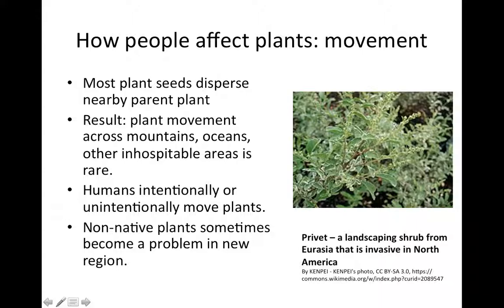And here's just one example. This is privet. There are several species of privet, which is a shrub. If you remember, Harry Potter lived on Privet Lane somewhere in the UK. It's been brought over several species to North America because it has a desirable look for shrubbery around buildings, but it has escaped and now taken over millions of acres in forest understories around the east of the United States.